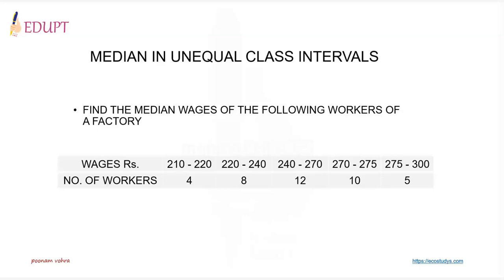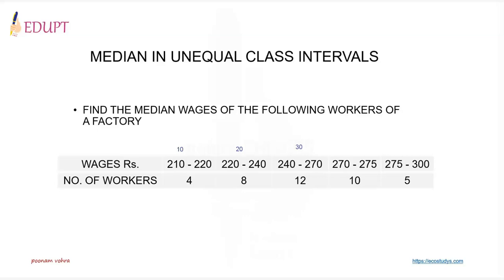Now the first class interval is 210 to 220. The difference between lower and upper class limit is 10. 4 workers fall in this category. The second class interval is 220 to 240, where the difference between lower and upper class limit is 20. 8 workers fall in this category. The third class interval is 240 to 270, where the difference between lower and upper class limit is 30, and 12 workers fall in this category.